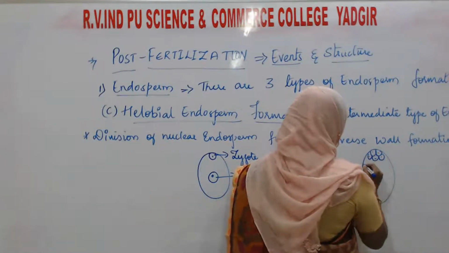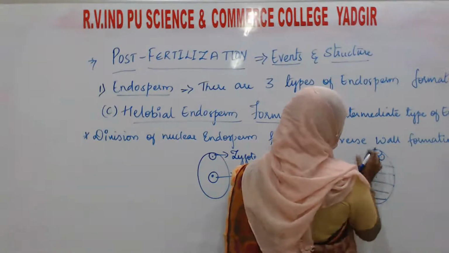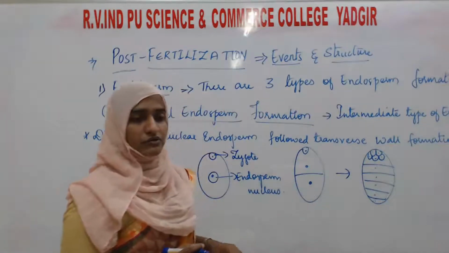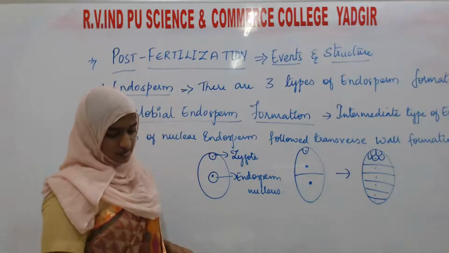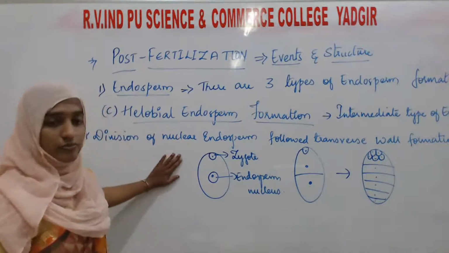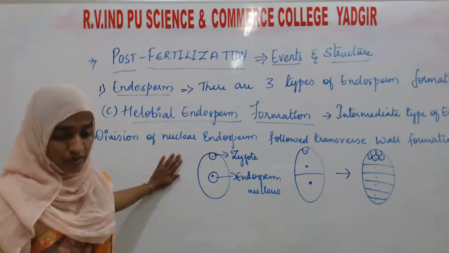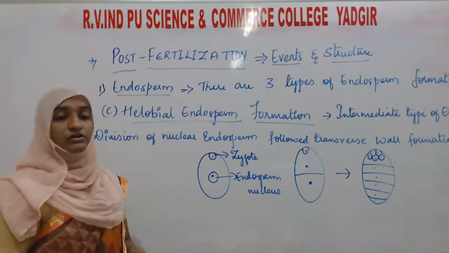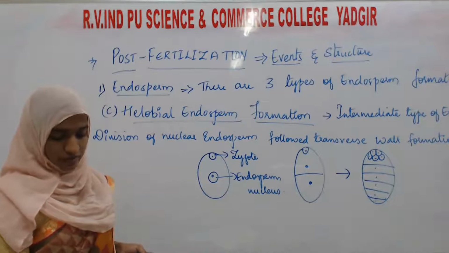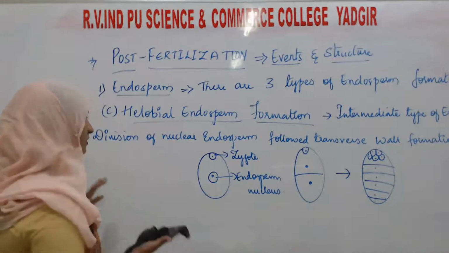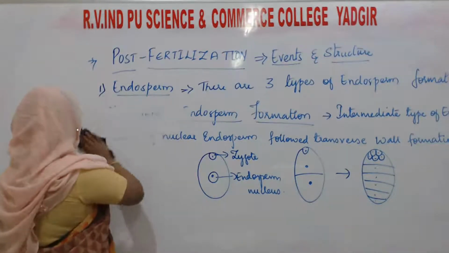The zygote will develop into the embryo, and many transverse walls are going to form at the upper region of the embryo sac. That means the chalazal cells are going to form. So this is about the helobial endosperm. Endosperm is formed in many angiosperms, in the majority of angiosperms. Next I want to tell you about the endosperm.